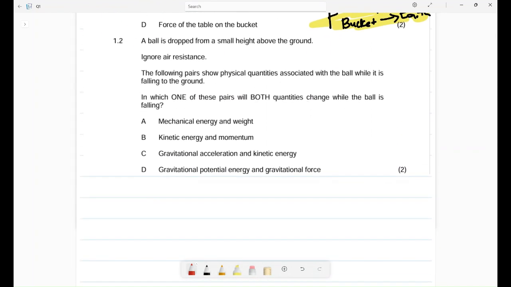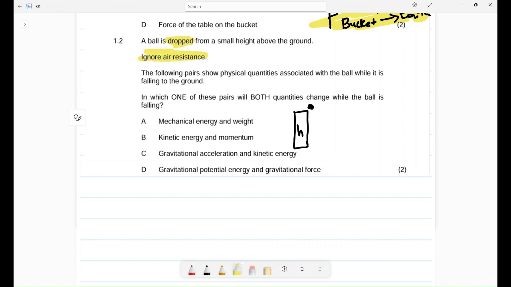Sorry. 1.2 says to us, a ball is dropped from a small height. Remember when our ball is dropped, its initial velocity is 0. Let's try to read all of the statement. A ball is dropped from a small height above the ground. It's dropped, very important. It tells you about the initial velocity. Ignore air friction. Very important.